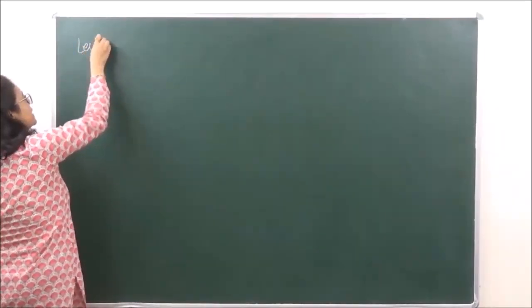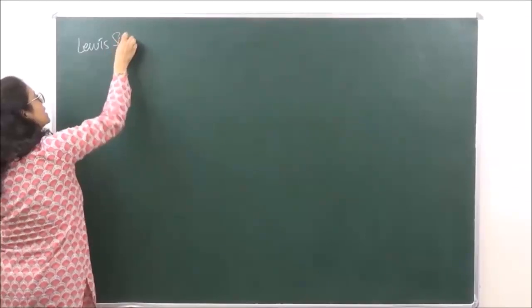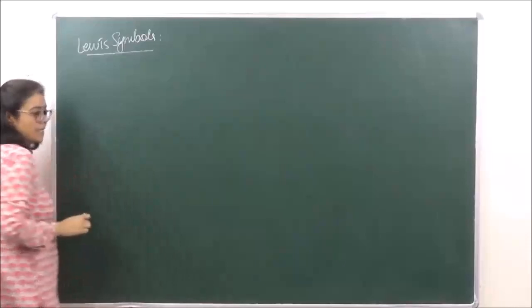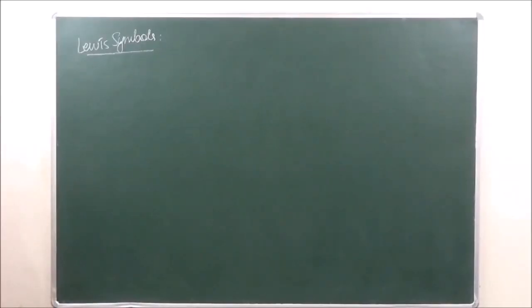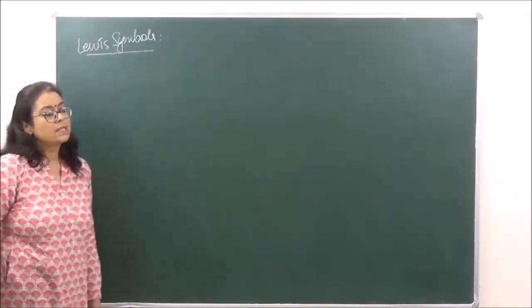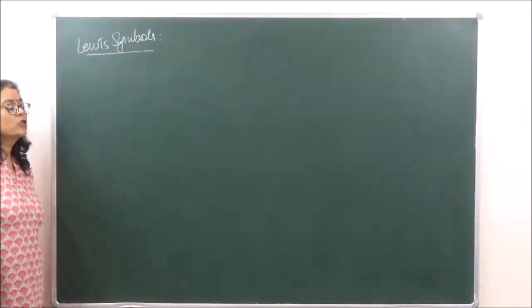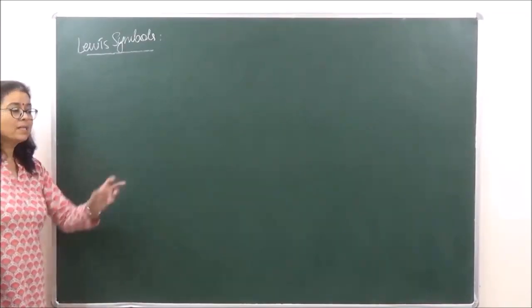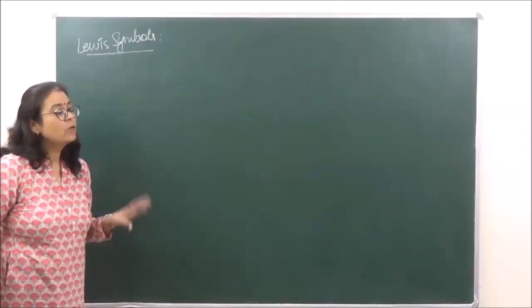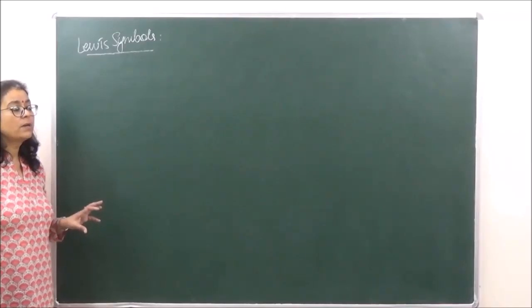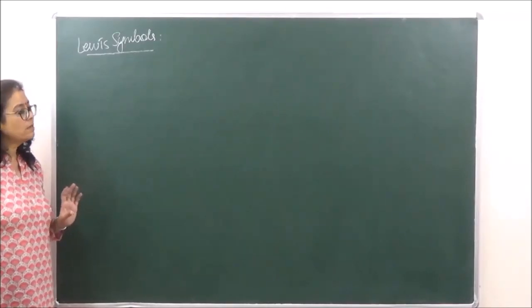We just studied that the formation of the bond depends upon the valence electrons, right? In order to show the valence electrons, Lewis suggested that we can picture any atom by putting the symbol of the atom and surrounding it with dots, and these dots represent the number of electrons in the valence shell.